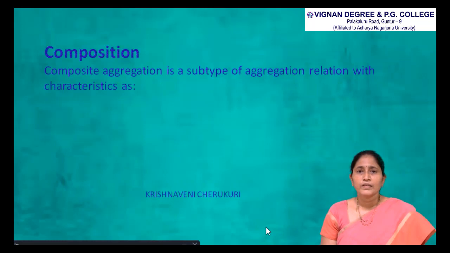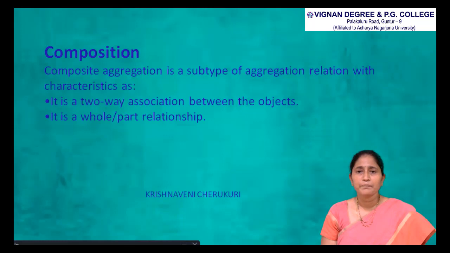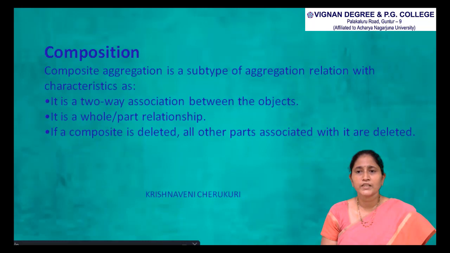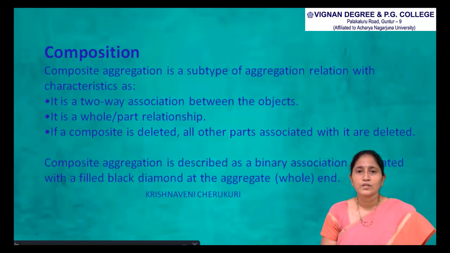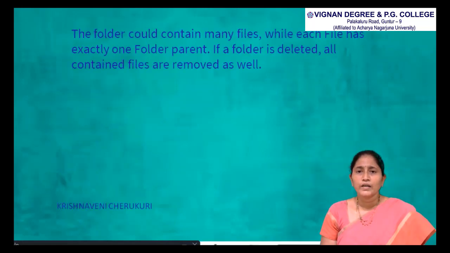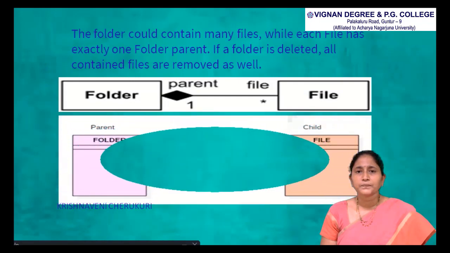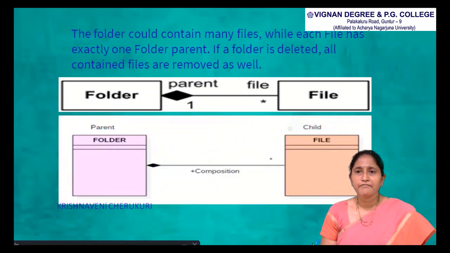Composition is a subtype of aggregation relation with these characteristics: it is a two-way association between the objects, and it is a whole-part relationship. If a composite is deleted, all other parts associated with it are deleted. Composite aggregation is described as a binary association decorated with a filled black diamond at the aggregated whole end. If you see one more example, a folder contains many files.